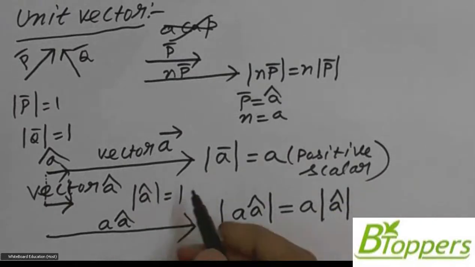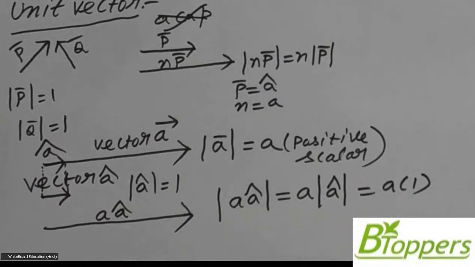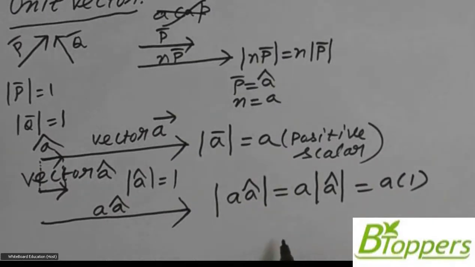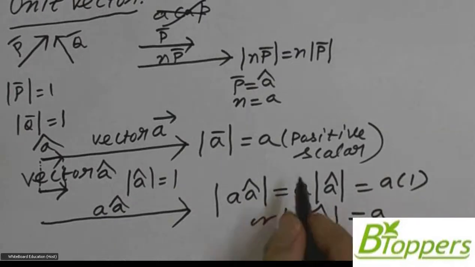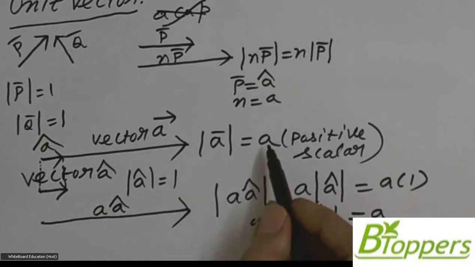From definition, modulus of A cap is 1. Therefore, modulus of this vector is equal to A. Means modulus of this vector is same as modulus of vector A bar.